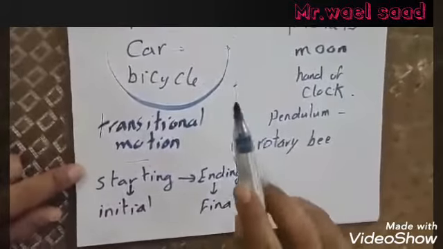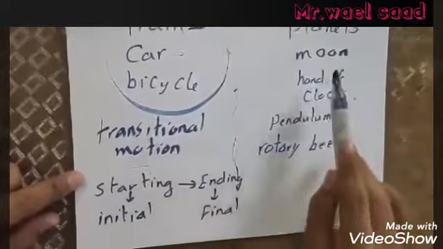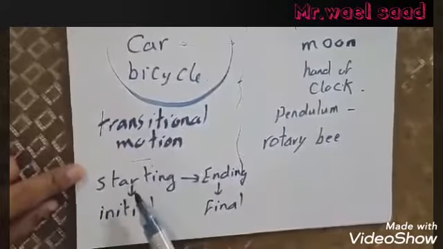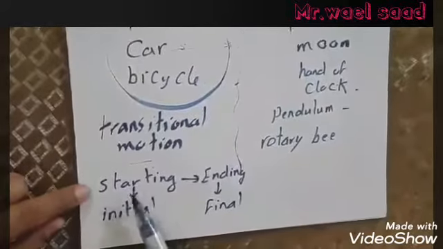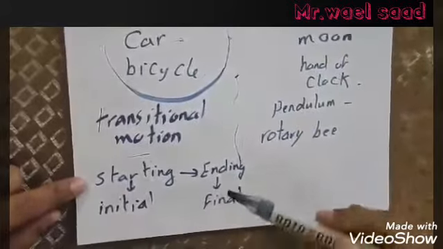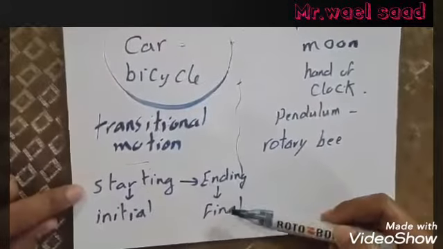So we have two types of motion: transitional motion and periodic motion. Transitional motion is motion characterized by the presence of a starting or initial point and an ending or final point.